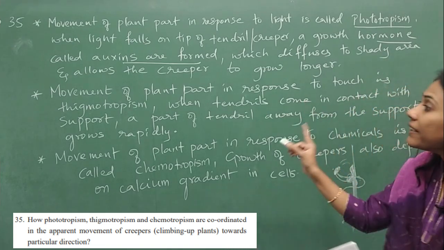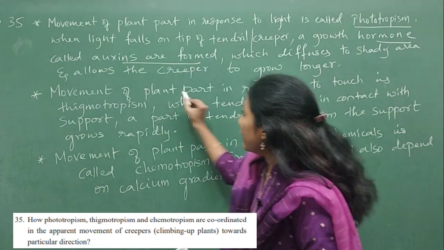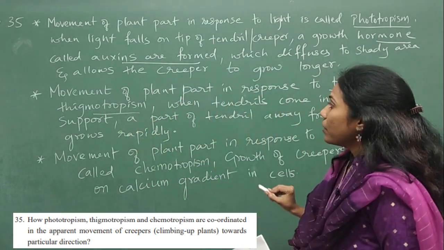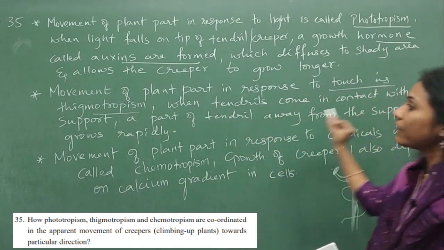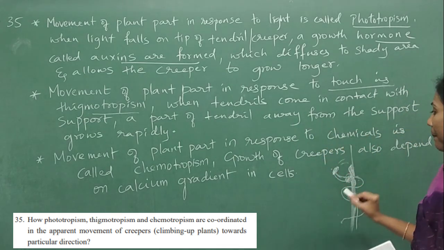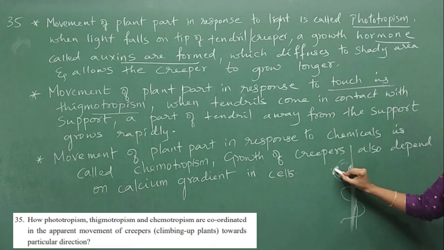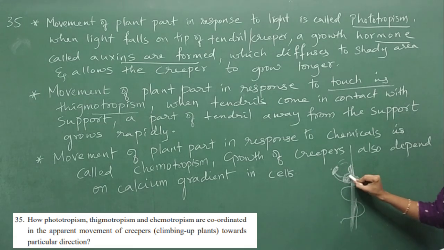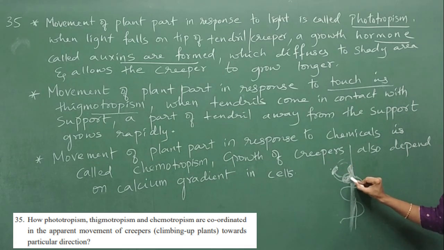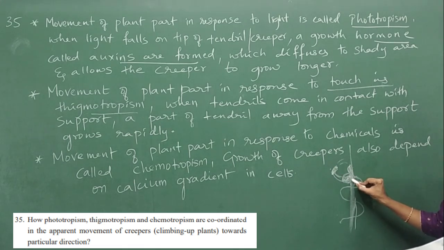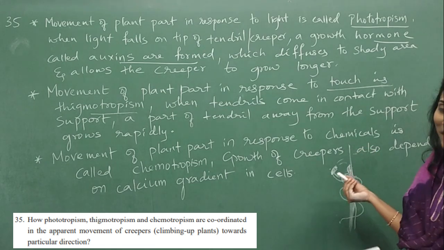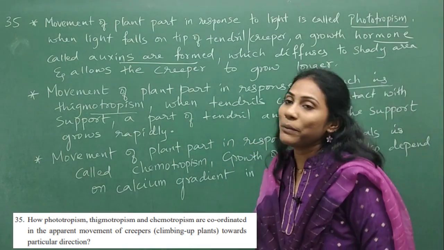Now let us talk about thigmotropism here. Movement of a plant part in response to touch is called thigmotropism. When tendrils come in contact with the support, the part of the tendril away from the support grows rapidly. Not the tip, but a part away from the tip, because in this area you have lots of auxins. So here the growth takes place, not at the tip. As the part away from the tip is growing, the tip will move further and get coiled around the surface. That is thigmotropism here.